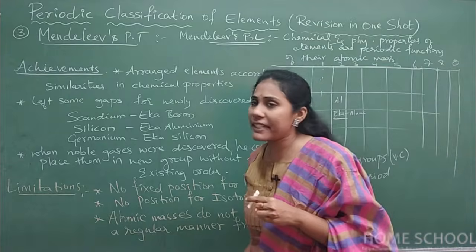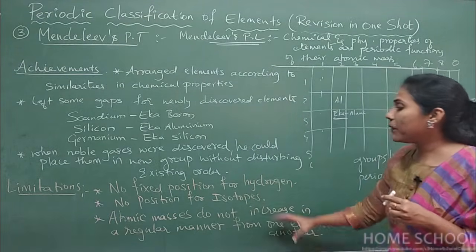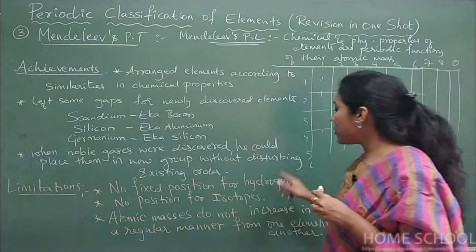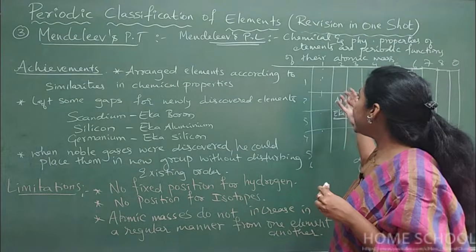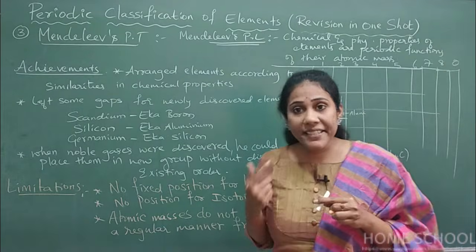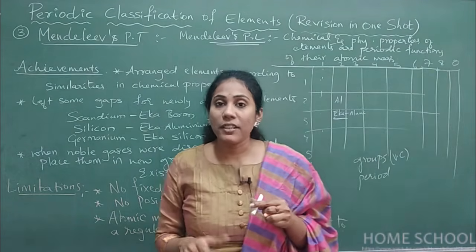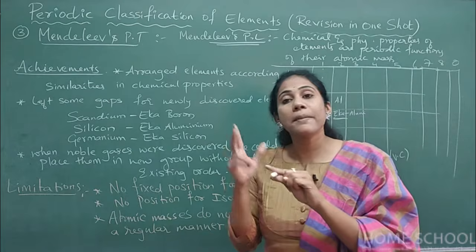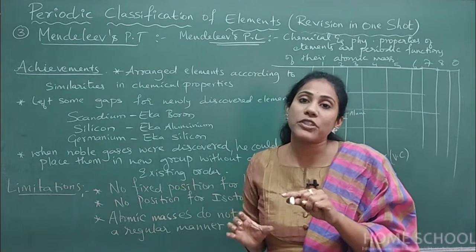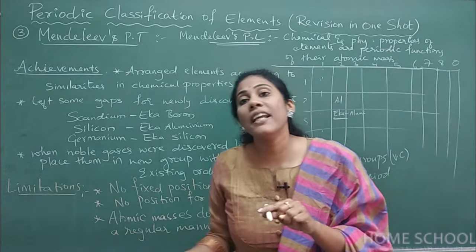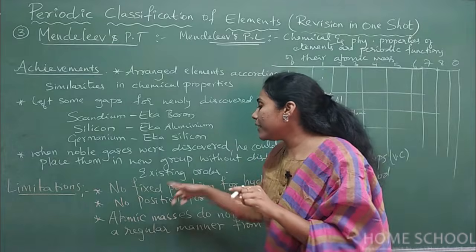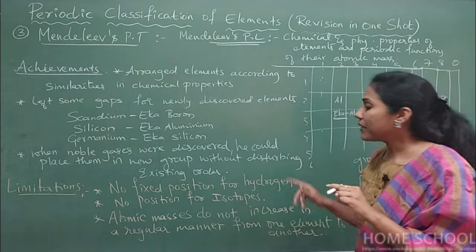And coming to the limitations. I have given 3 points for limitations. First one is there is no fixed position for hydrogen. He did not give one fixed position for hydrogen because when he studied the properties of hydrogen, hydrogen was showing similarities with both alkali metals and halogens. So he was in a dilemma where to place hydrogen, and he did not give any fixed position for it.